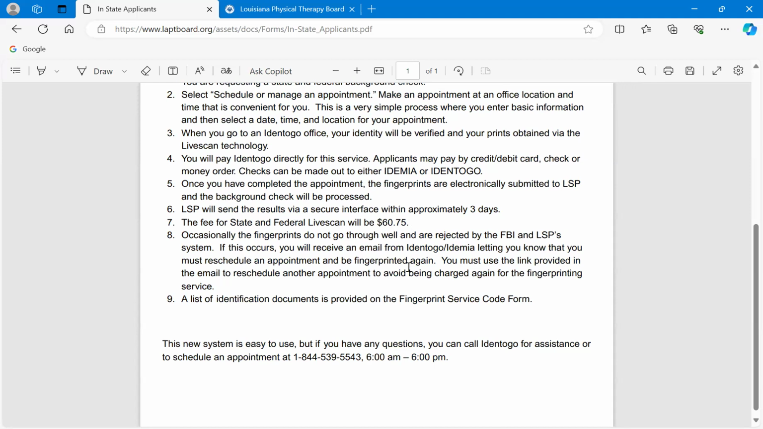Occasionally, the fingerprints do not go through well and are rejected by the FBI and Louisiana State Police system. If this occurs, you will receive an email from Idemia letting you know that you must reschedule an appointment and be fingerprinted again. You must use the link provided in the email to reschedule another appointment to avoid being charged again for the fingerprinting service. Remember that. If this happens, use that link you receive.